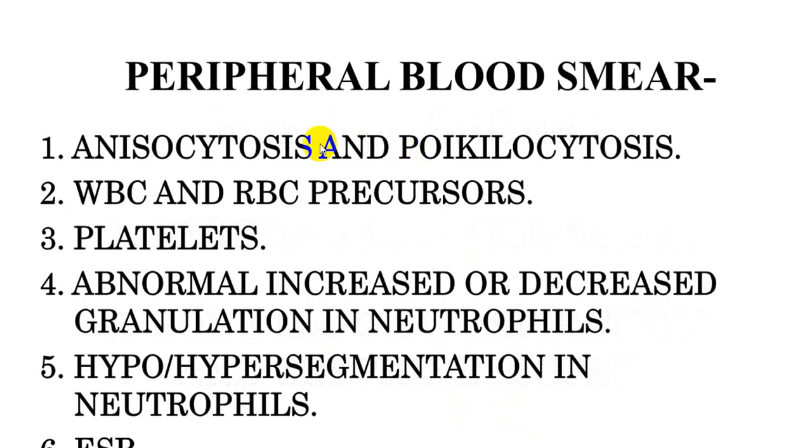In a peripheral smear, anisocytosis and poikilocytosis are important findings. WBC and RBC precursors are what you should look for, because if you start getting blast cells in the peripheral smear, that suggests acute leukemia. Abnormal platelets suggest platelet disorders. An increase or decrease in the granulocyte series, particularly neutrophils, also helps you identify some of the conditions. ESR is not of much help, but still ESR is sometimes suggestive of some disorders.